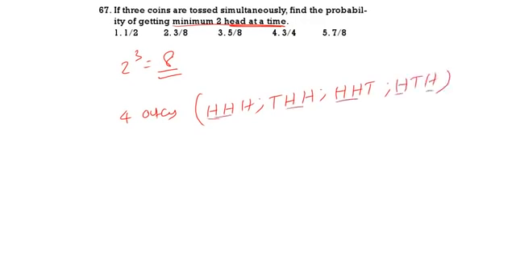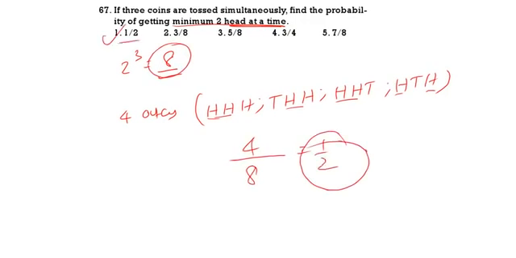So how many outcomes totally? 4. Total outcomes are how many? 8. That is equal to 1 by 2. What is the probability? 1 by 2. Option 1. See the next one.